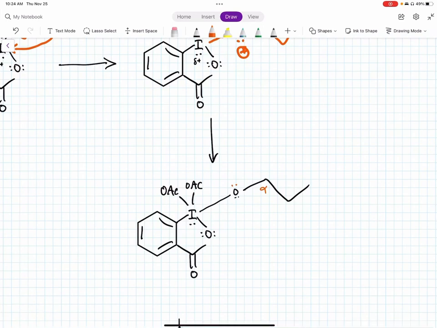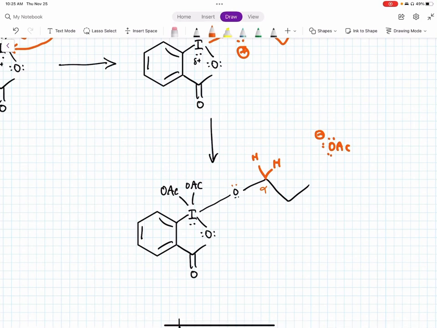This neutral molecule, at the alpha position to the oxygen, has 2 hydrogens. Since they both are symmetrical, or the same, one of them will be deprotonated and will form a double bond in an E2 mechanism. Here, again, you can use triethylamine or any conjugate base, like OAc negative. For this example, I'll just use OAc negative.